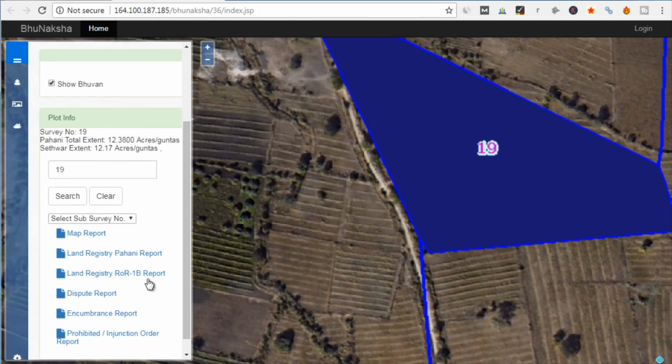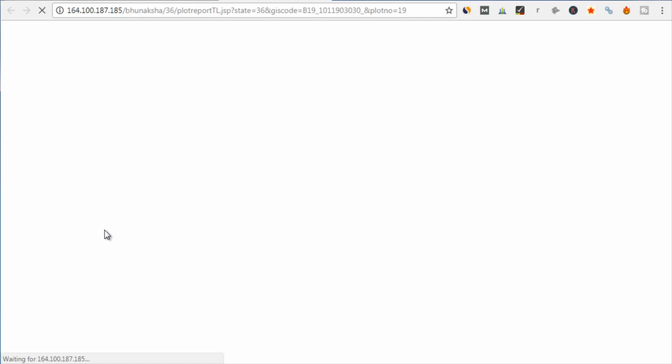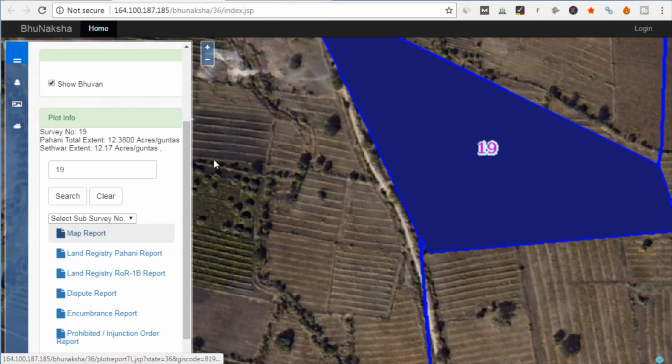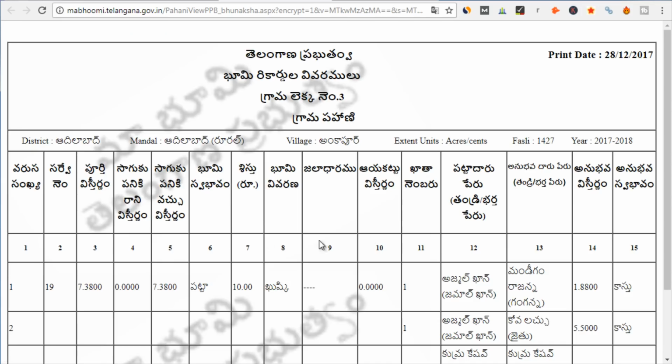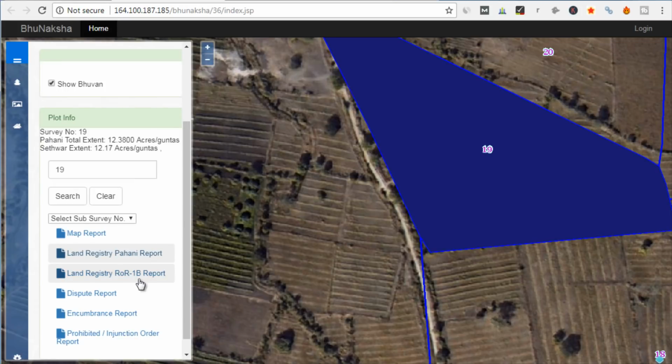If you want to generate this map report, you can click here, and this map report will also open up. Meanwhile, while this is opening up, let me show you the other reports also. If you click on this land registry Pahani report, you will get the same Pahani as we had seen earlier. Now let's go back and check the ROR 1B report also. If you want to generate the ROR 1B report, you can also generate it from here.